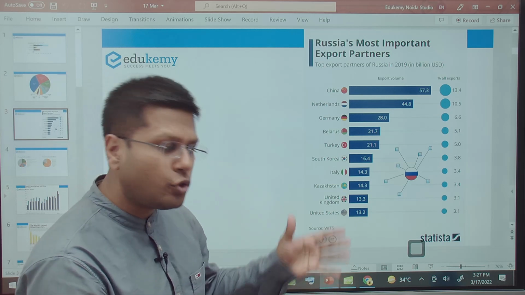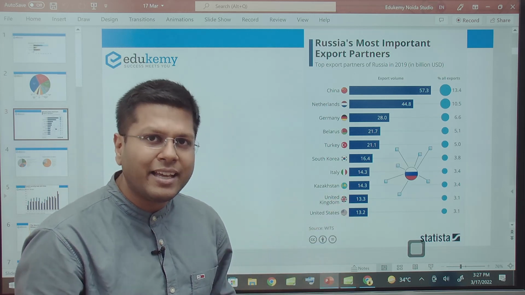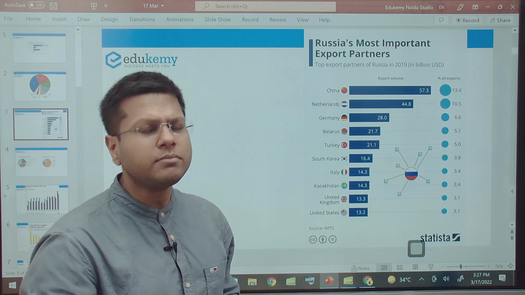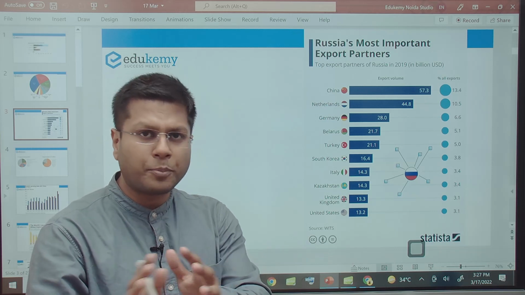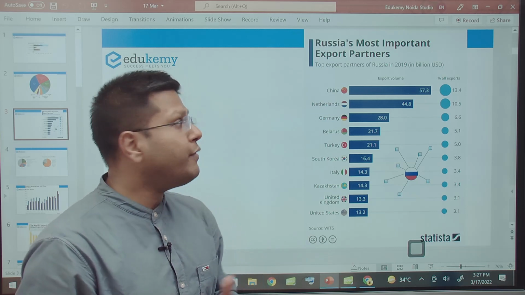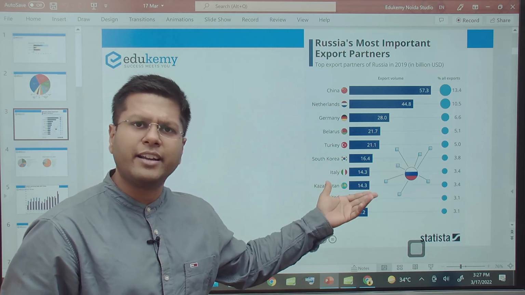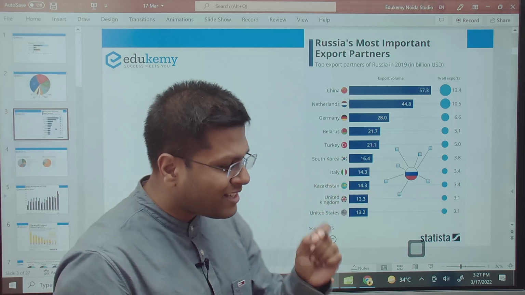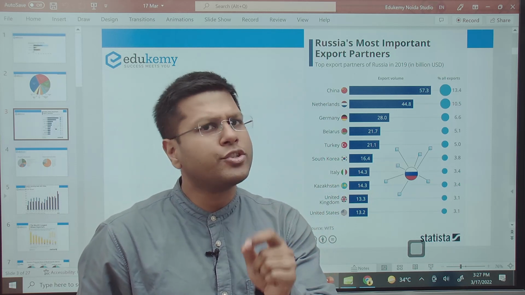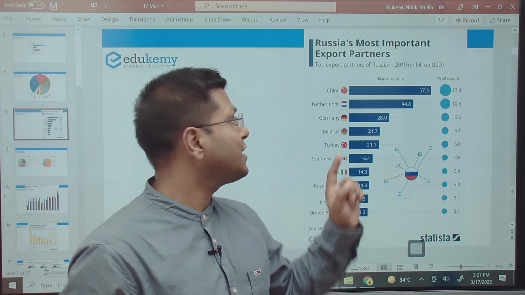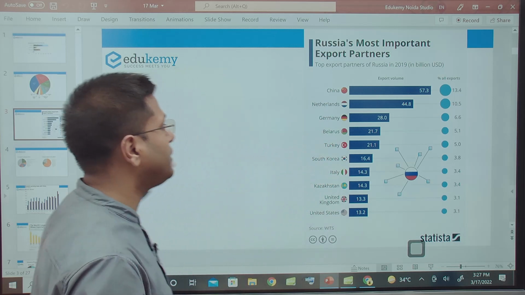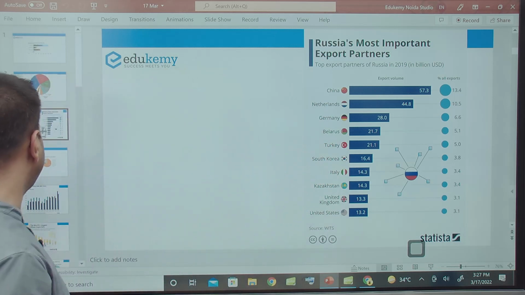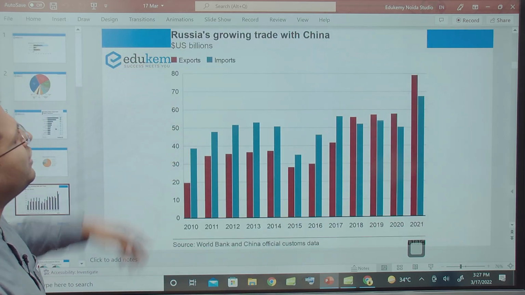Gas exports too: if Europe curtails, if Germany curtails its purchases, or if the Nord Stream project does not complete the second part, even in that case, Russia says we will diversify our exports of petroleum. We will still get the finances. So when the USA and the European Union had said that this will be a catastrophe in case Russia attacks, Russia was well prepared for it, right? We see this through many other images. For example, Russia's growing trade with China. Have a look.